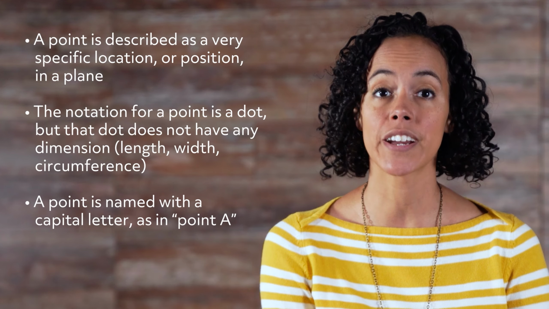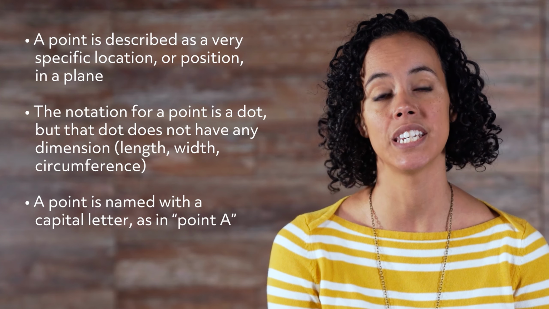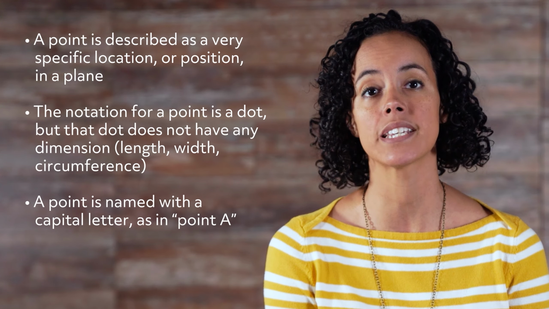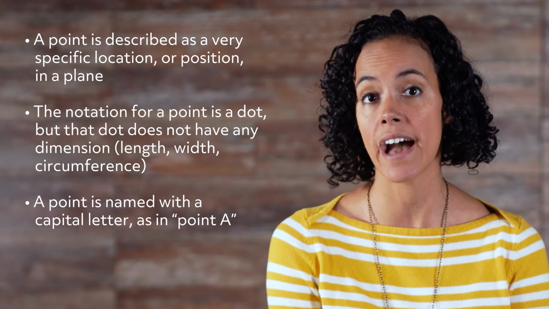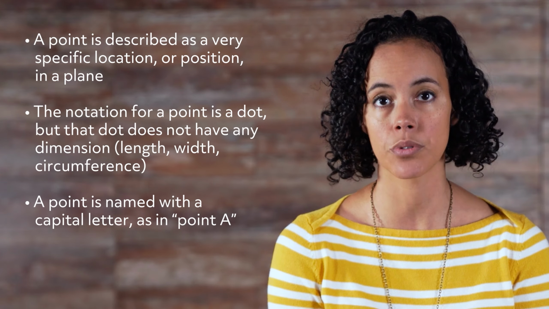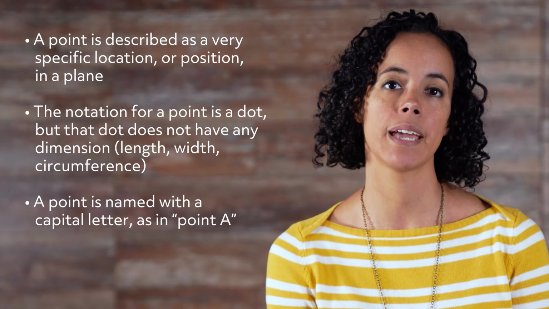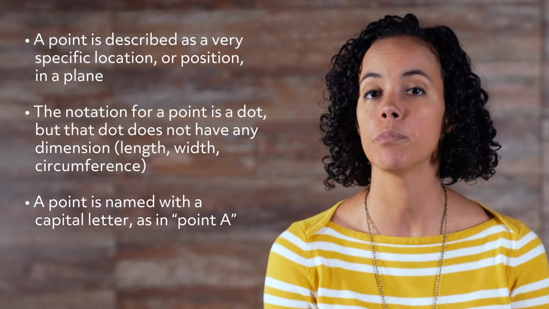In this video, we're going to start with the most basic figures: a point, a line, and a plane. These undefined terms are described rather than being defined, and they support the definitions of all other geometric terms. To start off, what is a point? A point is described as a very specific location or position in a plane. The notation for a point is a dot, but that dot does not have any dimension, length, width, or circumference. A point is named with a capital letter, as in point A.